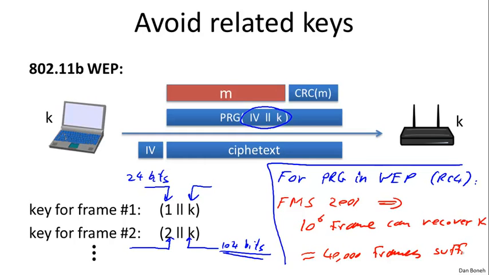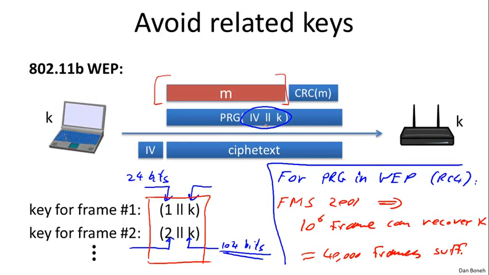First of all, it can result in a 2-time pad, but more significantly, because these keys are so closely related, it's actually possible to recover the key by watching just a few ciphertexts. And by the way, we'll see that when we do a security analysis of these types of constructions, in a few segments we'll start talking about how to analyze these types of constructions. We'll see that when we have related keys like this, in fact, our security analysis will fail. We won't be able to get the proof to go through.